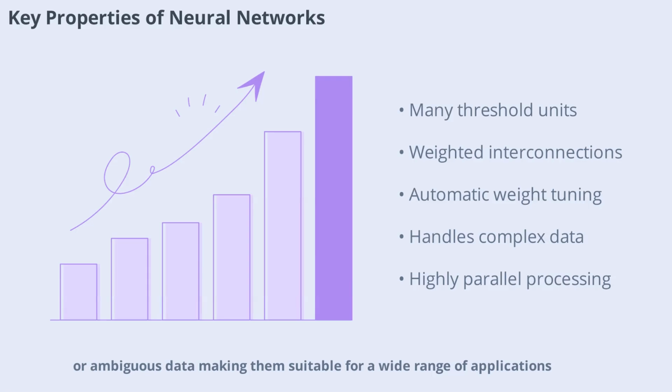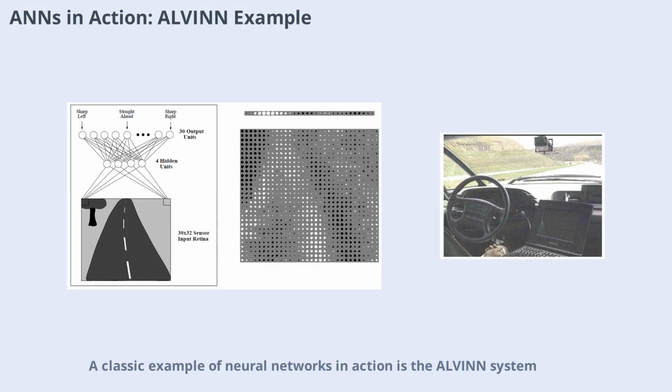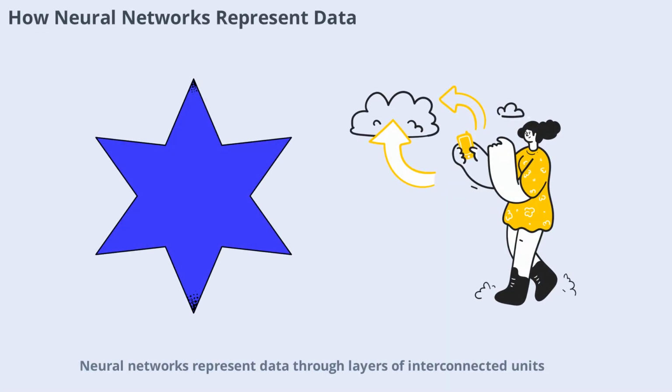A classic example of neural networks in action is the ALVINN system, which learned to steer an autonomous vehicle on public highways. The input to this network was a grid of pixel intensities from a camera mounted on the vehicle. The network processed this visual data and outputted steering directions, allowing the vehicle to navigate safely. This real-world application demonstrates how neural networks can learn complex tasks directly from raw sensor data, adapting to changing environments and making real-time decisions.